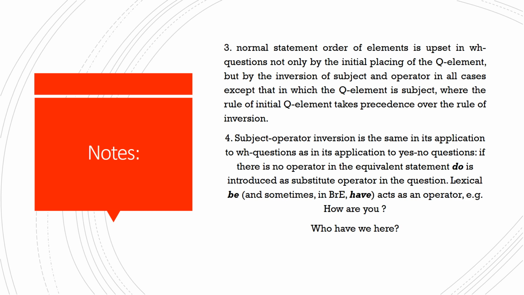This rule, I mean the subject operator inversion, should be applied with all types of WH questions except when you are asking about the subject. So when you are asking about the subject, you only need to use the suitable WH word and put it at the beginning of the sentence without applying the rule of subject operator inversion.